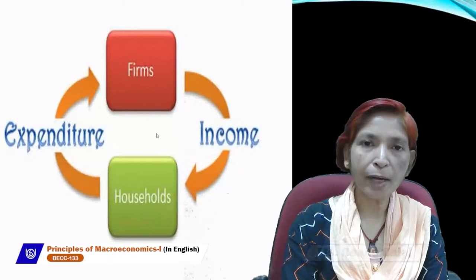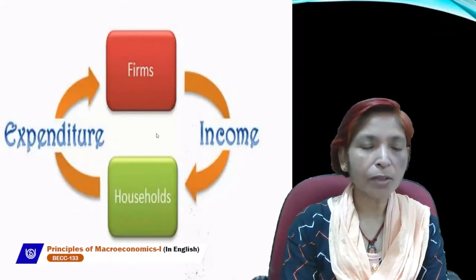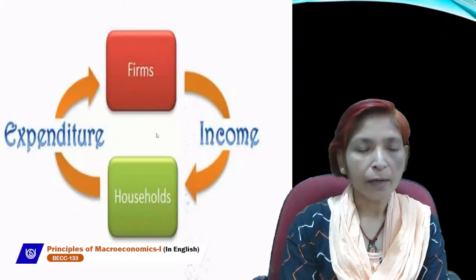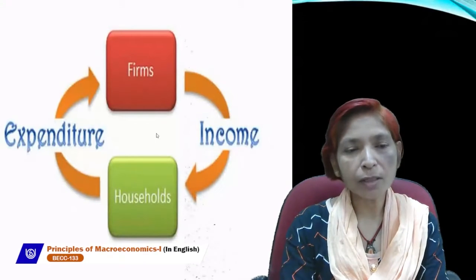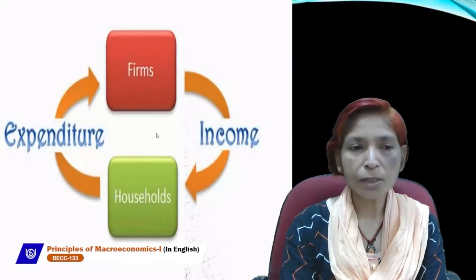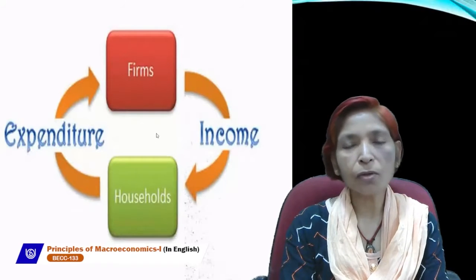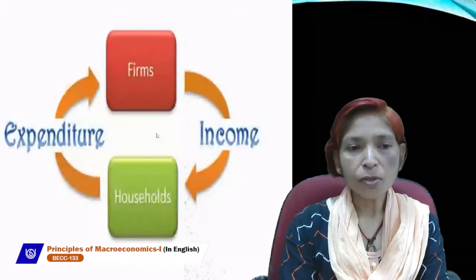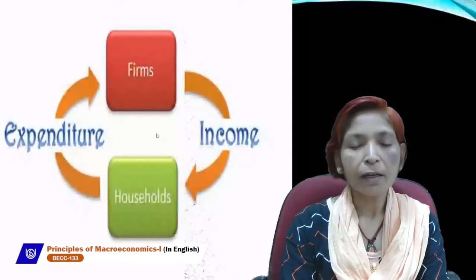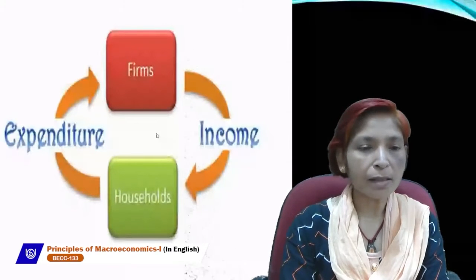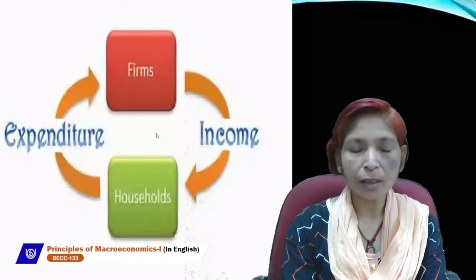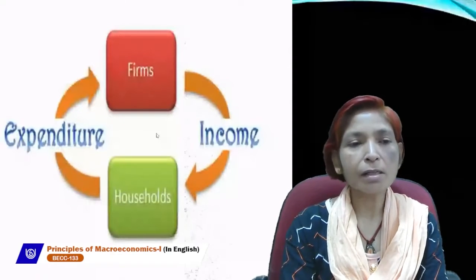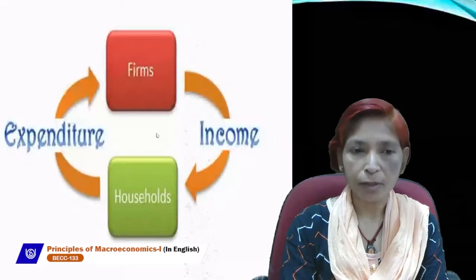So household provide all the factors of production to the firm sector, and with the help of these factors of production, firm produces goods and services and give it to household sector. In this case, household will take reward after rendering their services of factors of production in form of rent, interest, wages, and profit.